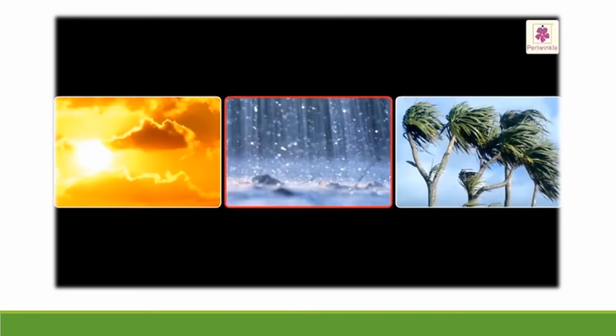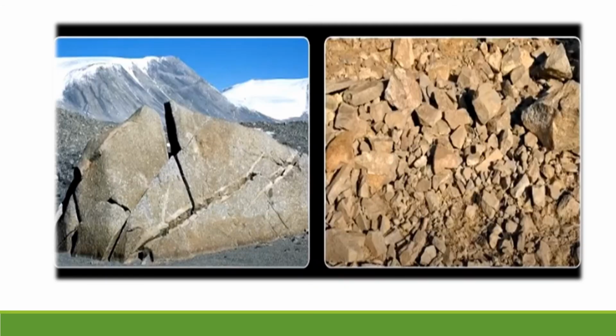Factors such as climatic changes, rain, wind, etc. break the rocks into smaller pieces, which further turn into powder.